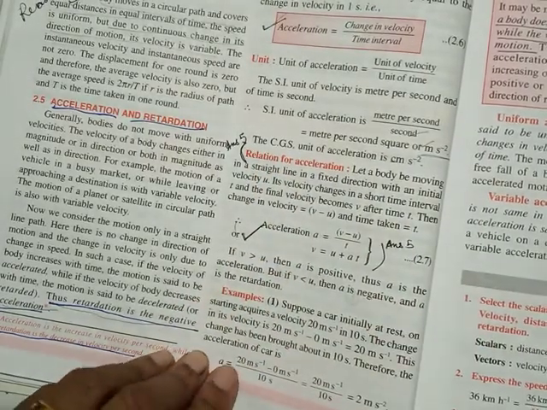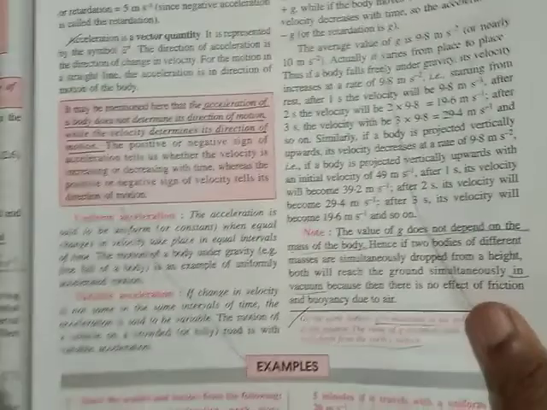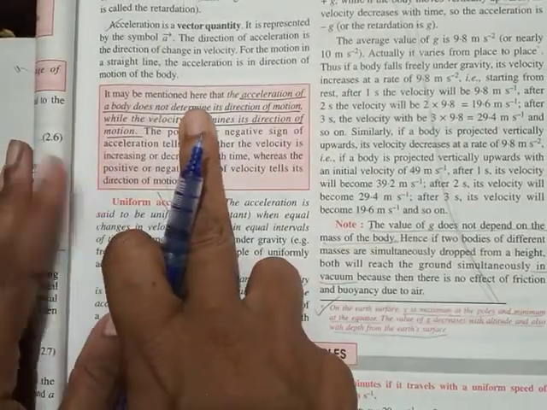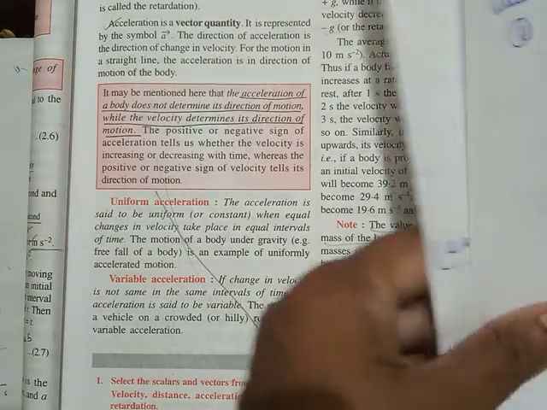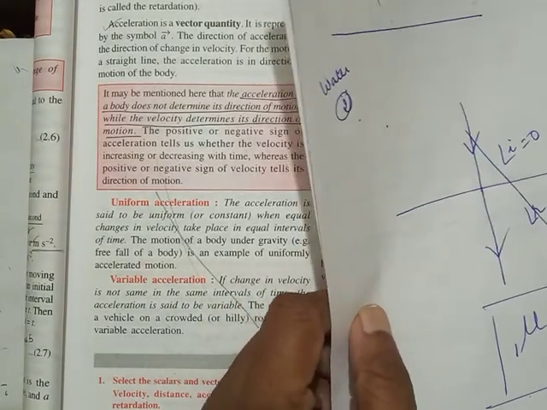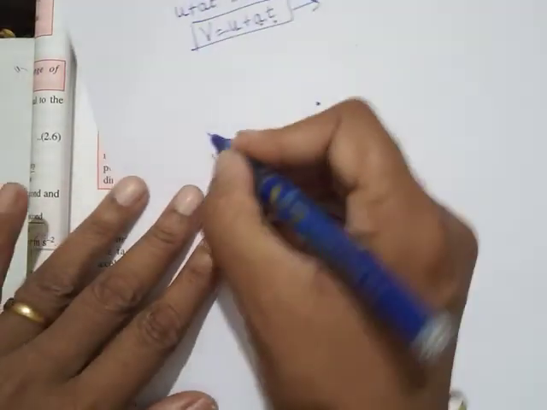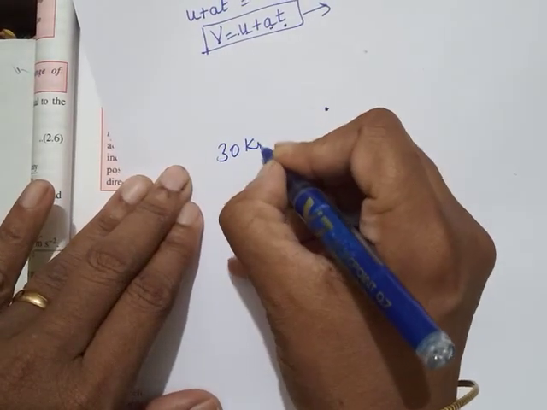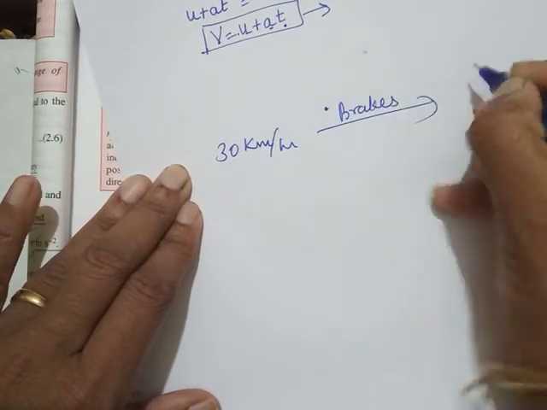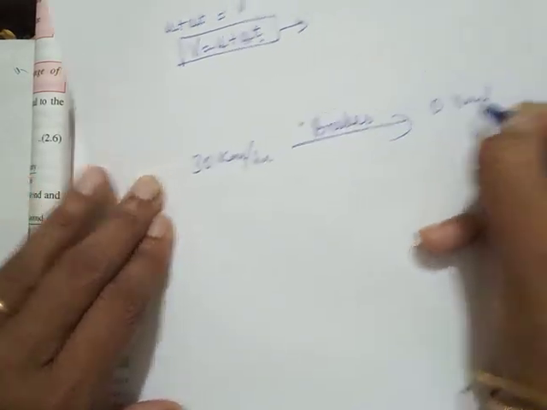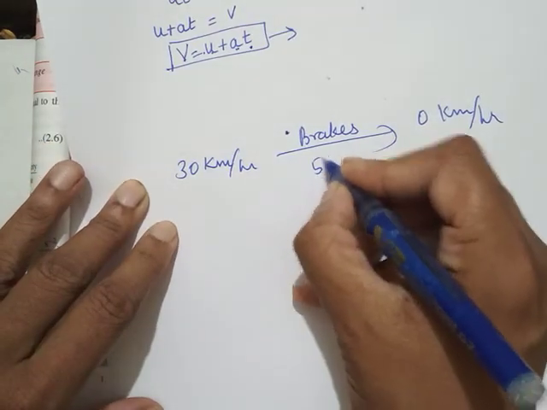Then they have given some examples. One more conclusion you should remember, about retardation. I told you the speed changed from, say, 30 kilometer per hour; brakes were applied and the speed became 0 kilometer per hour in 5 seconds.